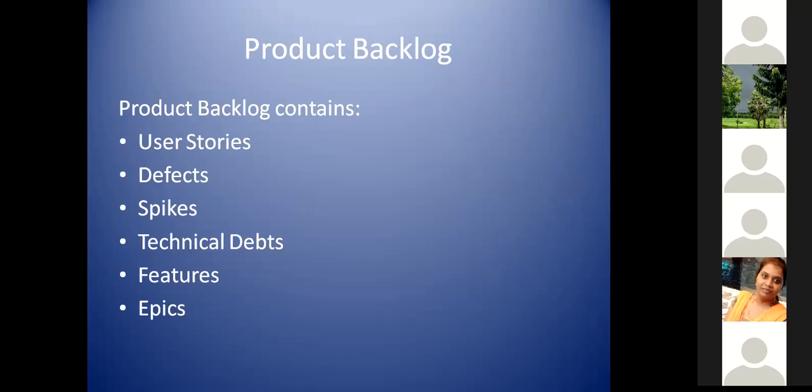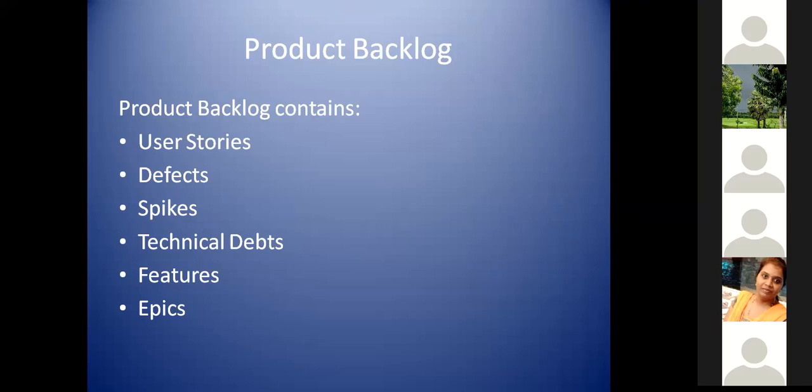So in general, the product backlog will have many items, all of which are called work items. I use the word work items most of the time. Work items can be a user story, defect, spike, technical debt, feature, or epic. Most of you know what these things are about. Let me explain a little bit about what is what.